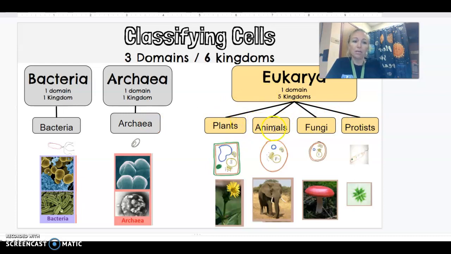So plant kingdom, animal kingdom, fungi is a whole kingdom by itself, and protists, which is our probably most new eukaryotic kingdom. These are the bulk of our unicellular eukaryotes.